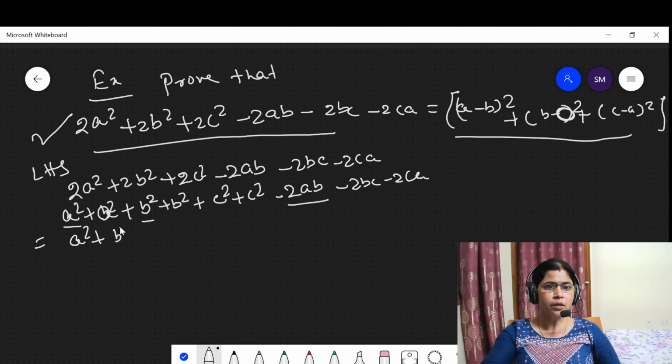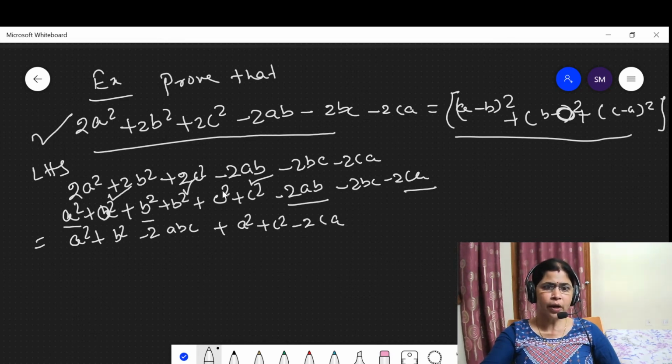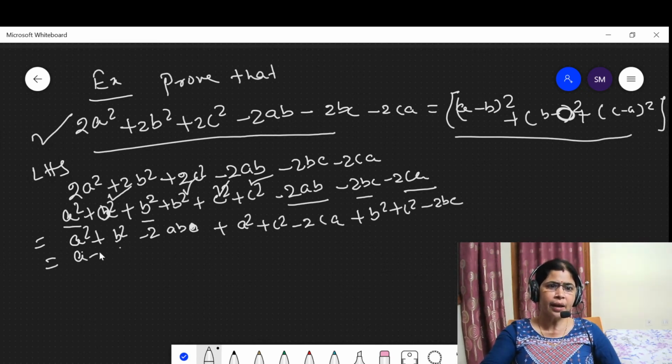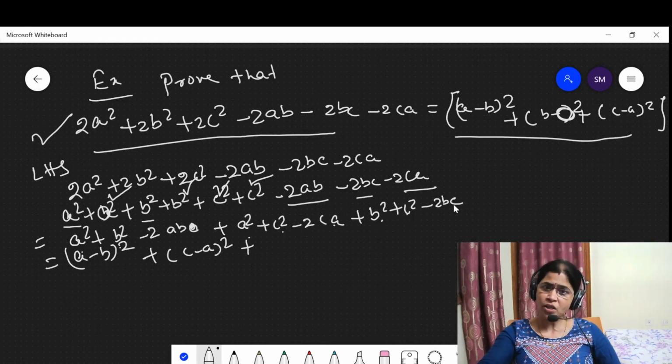Then take a square plus b square minus 2ab, next a square plus c square minus 2ca, and what is left is b square plus c square minus 2bc. Here a square plus b square minus 2ab means (a minus b) whole square. Here a square plus c square minus 2ca means (c minus a) whole square. And b square plus c square minus 2bc means (b minus c) whole square.